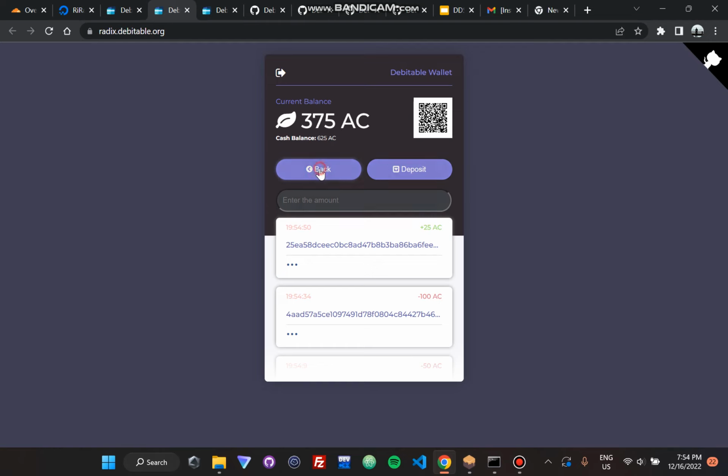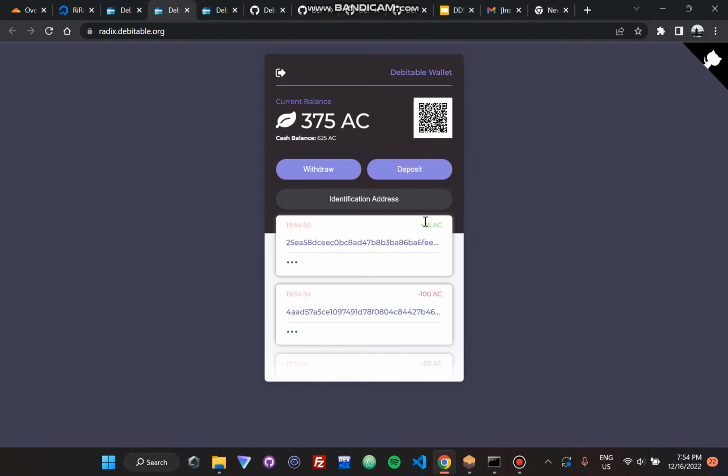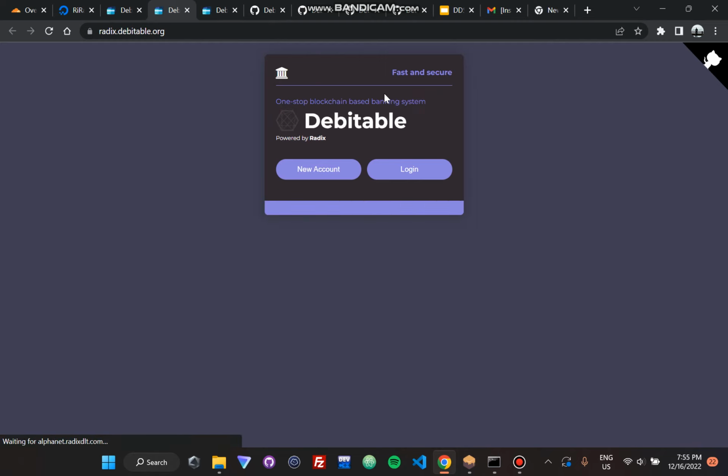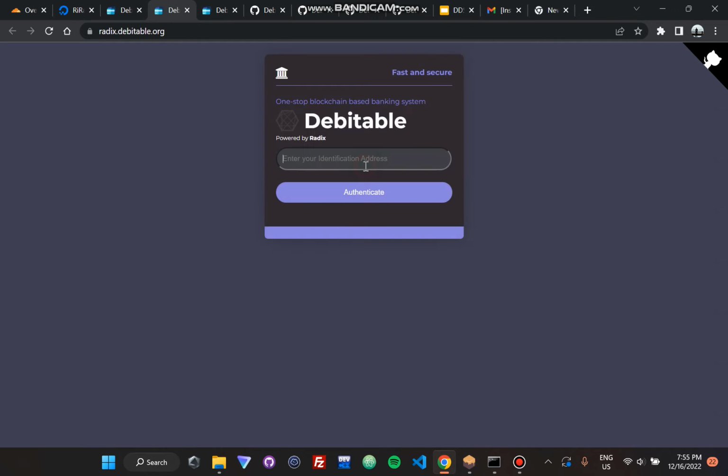So yeah, I can use this identification address that I copied to log back into the system and access the same account once again that I own. I'll sign out, I'll log in using the identification address, once again powered by Radix. So this is the Radix implementation live at radix.debitable.org. Make sure to experiment and play with it.